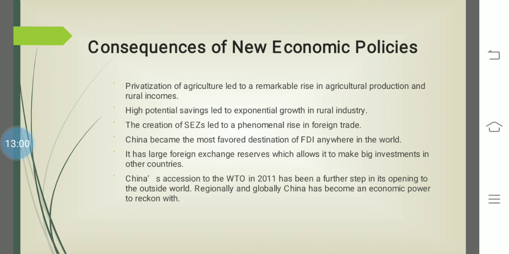Even the female employment and the condition of work was as bad as in Europe during the 18th and 19th century. So this is the second drawback. Females were not getting employed, and there was also environmental degradation and corruption. And there was inequality between the rural and the urban areas. But we don't have to forget the bigger picture, where we can see China growing regionally as well as globally.